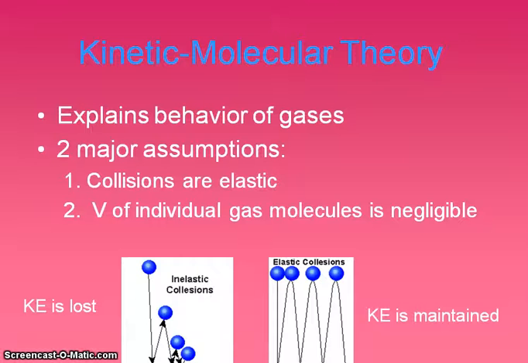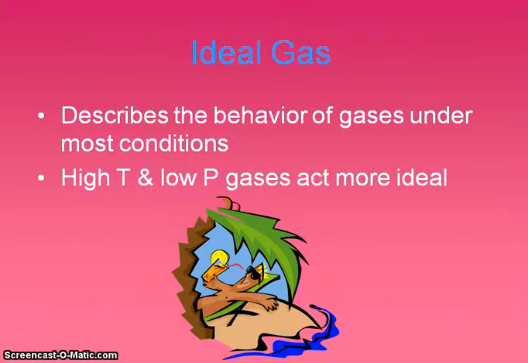The difference between elastic and inelastic conditions is, in reality, most collisions are going to be inelastic, meaning that if you drop a bouncy ball, it's going to bounce about halfway back up, about halfway up from there, and so on until it's not going to bounce up at all anymore. If the collisions were elastic, then they would keep bouncing to the exact same height. The kinetic energy would be maintained. So if both of these things were true, then that means that the gas is behaving ideally.